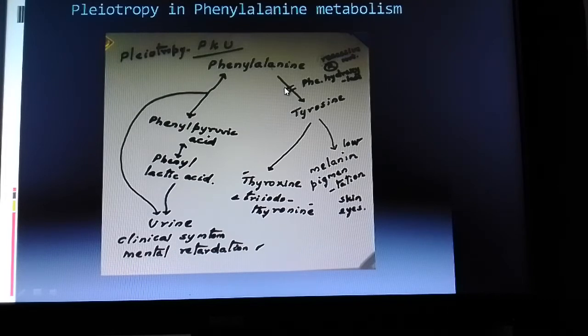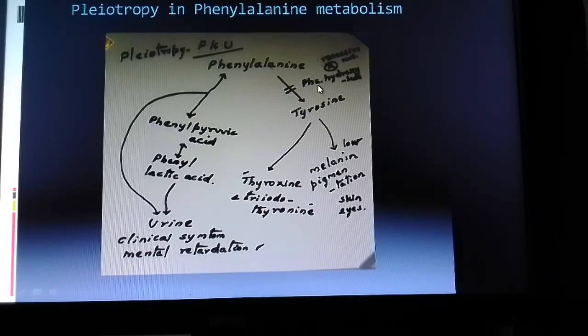Now this gene is not going to affect the gene for producing tyrosinase, which goes through the formation of melanin pigmentation. Or the thyroid peroxidase, that is, the gene responsible for the production of thyroid peroxidase to get into thyroxine production.